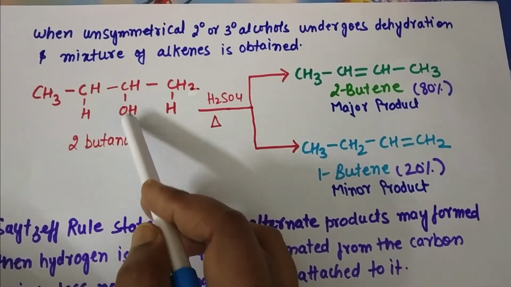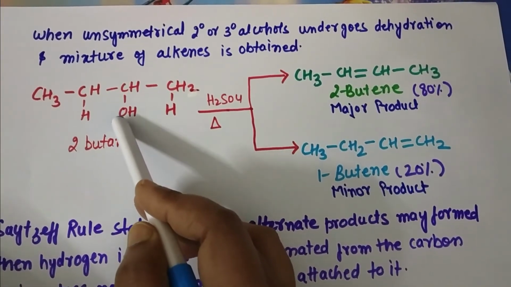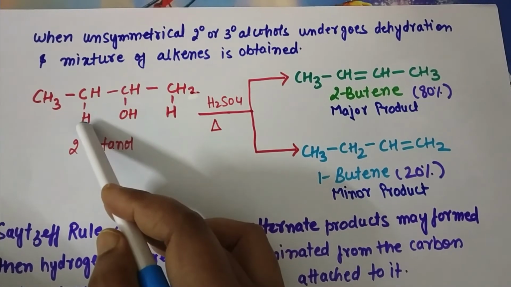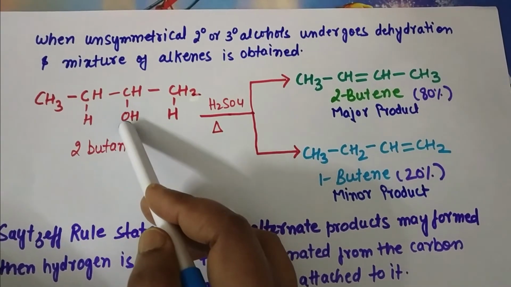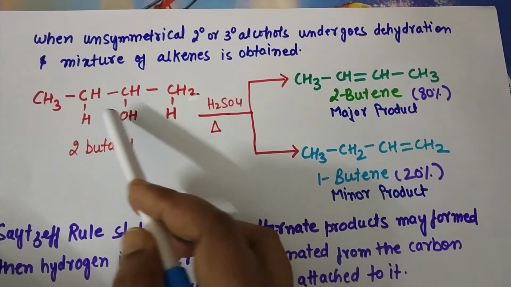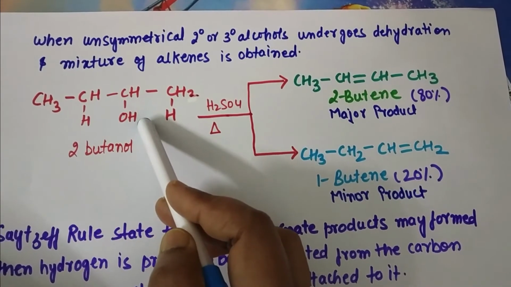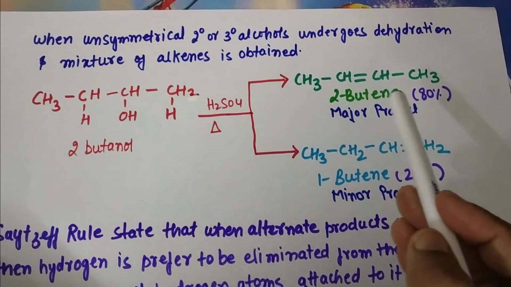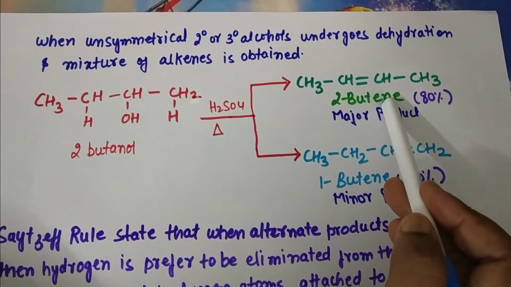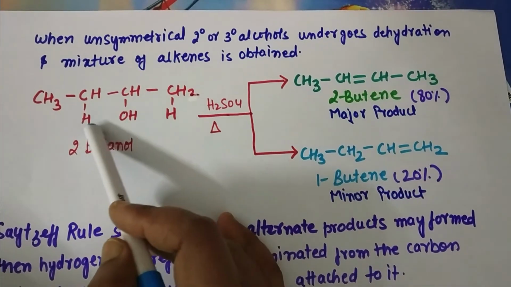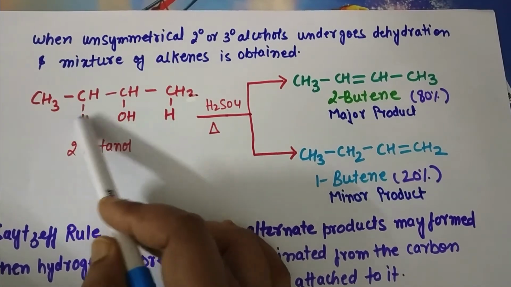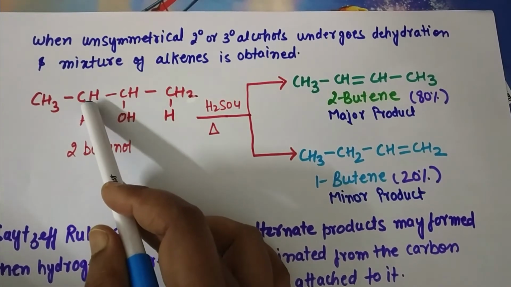In the first case, the elimination will take place from this second carbon and the third carbon. So here you can see OH from this carbon and a hydrogen from this carbon will be eliminated in the form of water, and you will get 2-butene as the product. So here you can see the elimination takes place between the second and the third carbon.